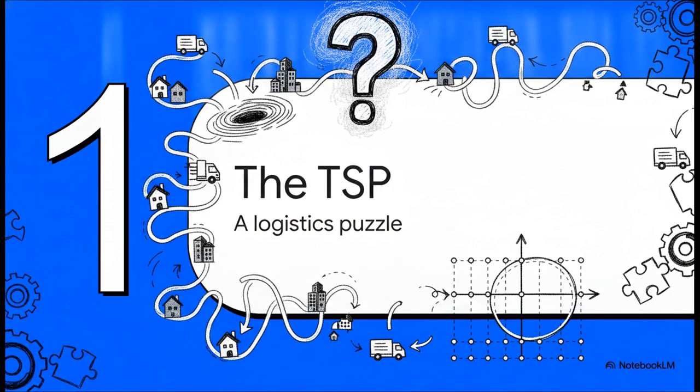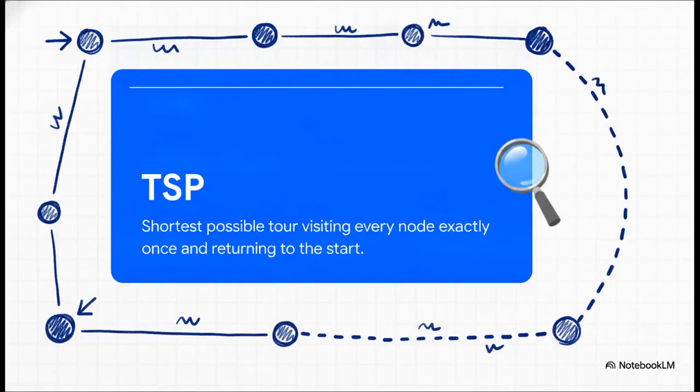Section 1. The Traveling Salesperson Problem. Let's look at the incredibly deceptive trap of the core problem itself. In math terms, the Traveling Salesperson Problem, or TSP, asks us to find the most efficient way to connect a network. Imagine every location, we call these nodes, is connected directly to every other location by a path or an edge, and each path has a weight. Just think of weight as the distance, the time, or the cost to travel it. So the TSP essentially asks us to find a complete loop that hits every single node just one time, finishes exactly where it started, and does the whole shebang with the absolute minimum possible total weight.